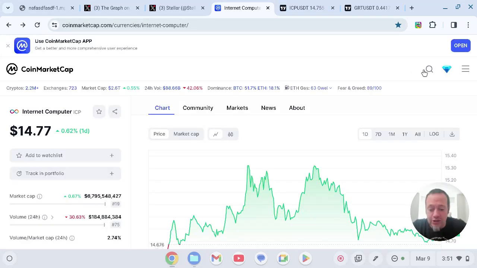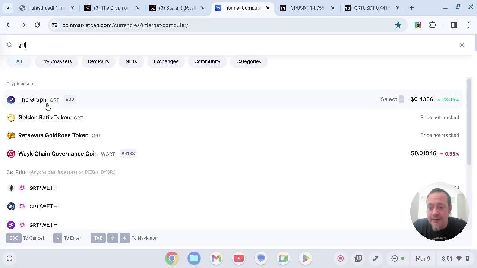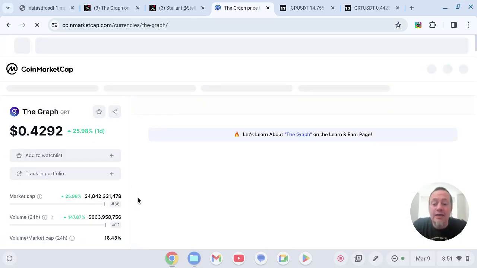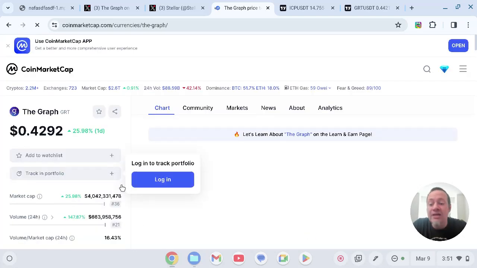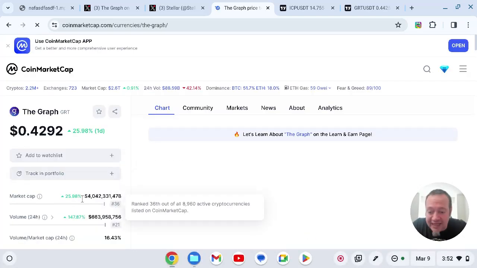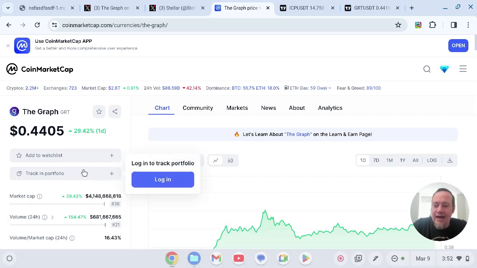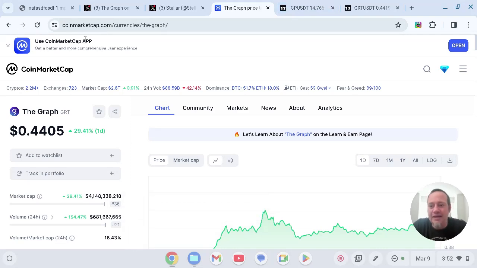Now, if we go in and look at the graph, all of these different volumes and market caps are going to be very important. Internet Computer is number 19 by market cap. The Graph is number 36. And volume is 663 million, number 21. At 681 million, beautiful amount of volume at 44 cents. The Graph is up 30% today, and when I started making this video, it was at like 42 cents. So we've gone up another 2 cents since I started making this video.